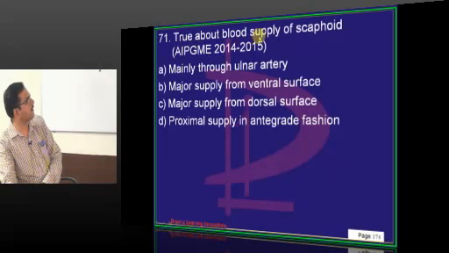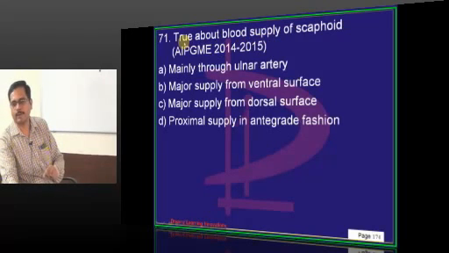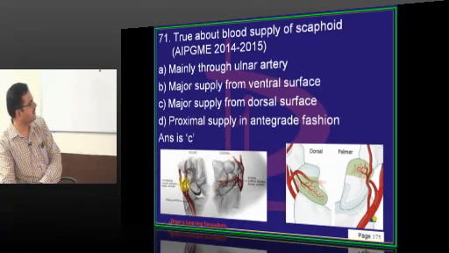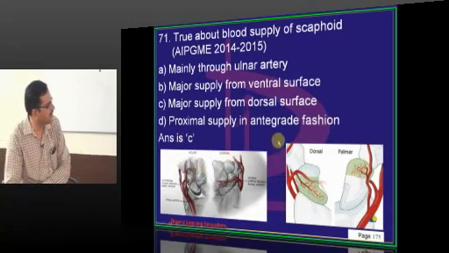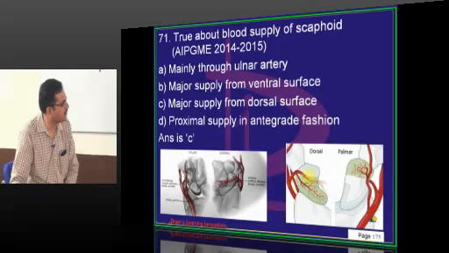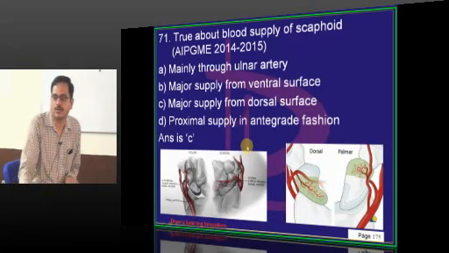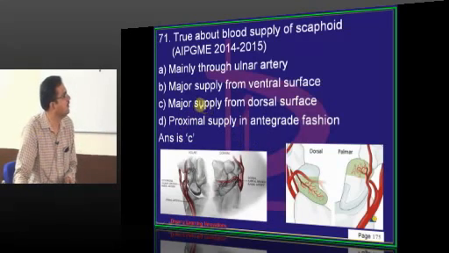True about blood supply of scaphoid. The carpal bone which is commonly subjected to fracture is scaphoid. So, you can see the blood supply of scaphoid. Major part of the scaphoid blood supply is from dorsal surface. Suppose if there is a fracture of scaphoid from here, then the distal part gets the blood supply, but the proximal part does not. Proximal part is subjected to avascular necrosis. That is the clinical importance of fracture of scaphoid. So, major supply is from dorsal surface.